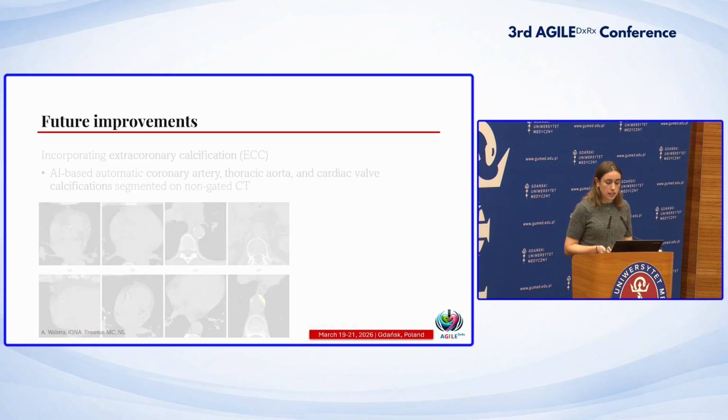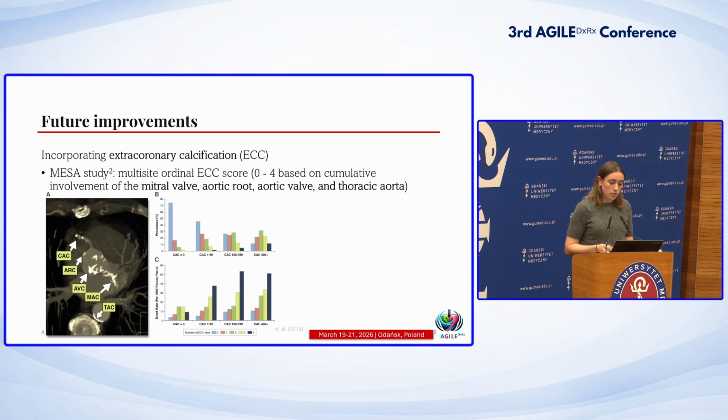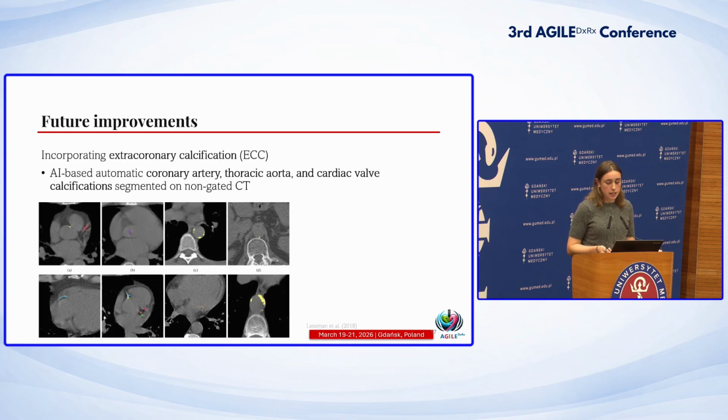This can also be seen as an option to include extensive aortic and valve calcifications as an incidental finding. And actually an AI model has already been developed for this, focusing on multi-site, multi-protocol non-gated CTs, and it successfully segmented coronary artery calcium, but also thoracic aorta and cardiac valve calcifications.